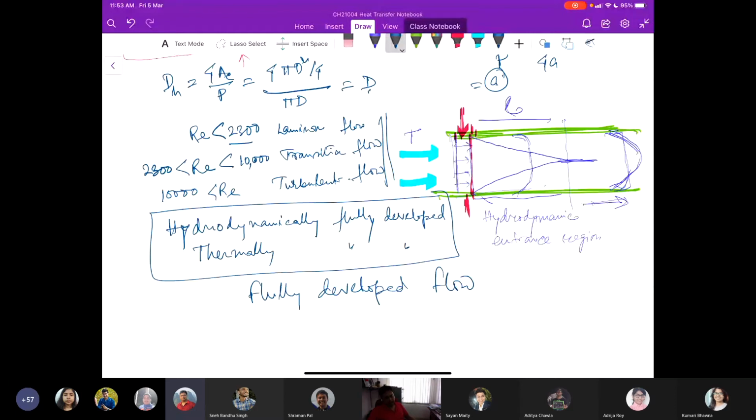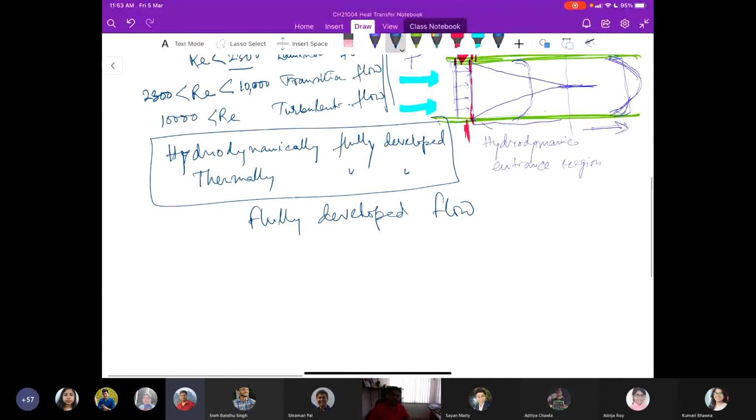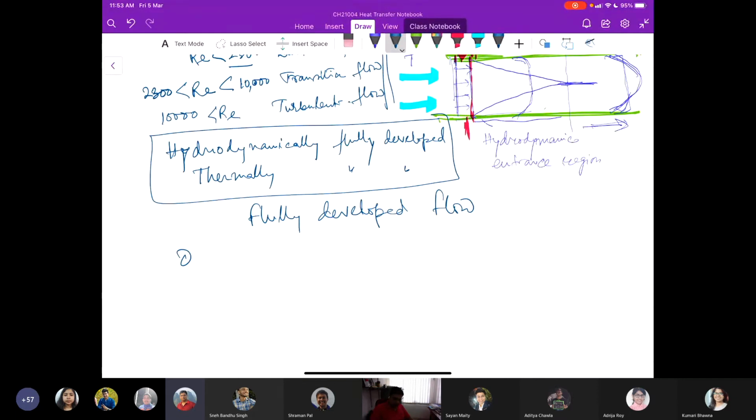Now, in case of hydrodynamically fully developed flow, mathematically speaking, what happens? The derivative of V with respect to x in the flow direction is 0. That means velocity is only a function of r.